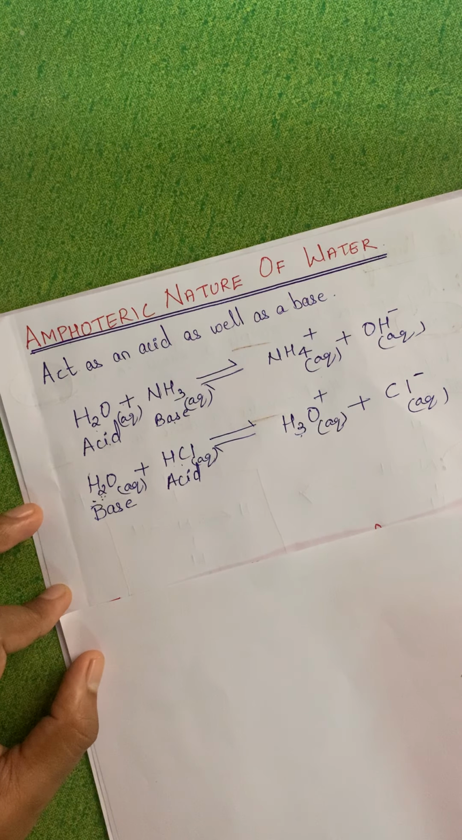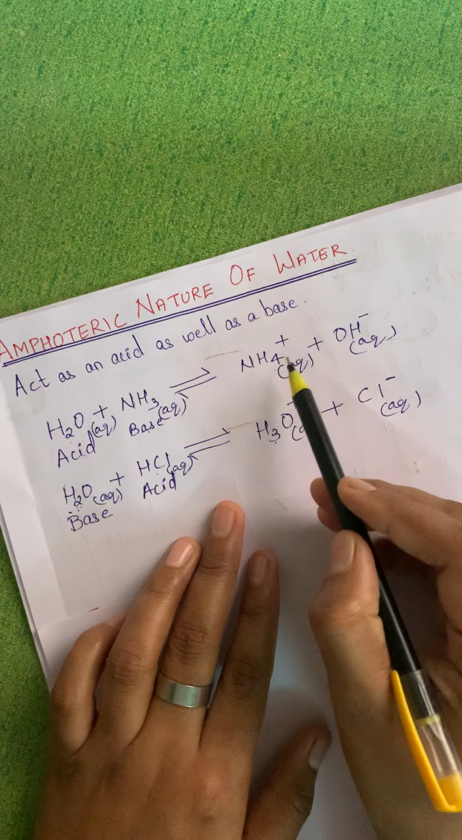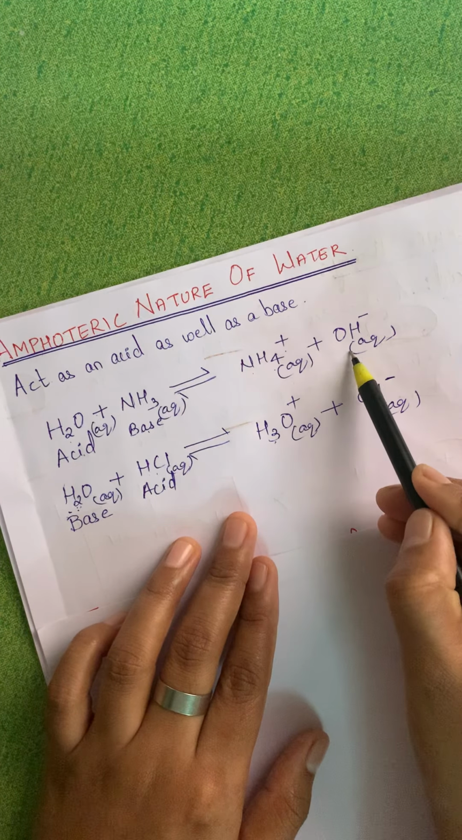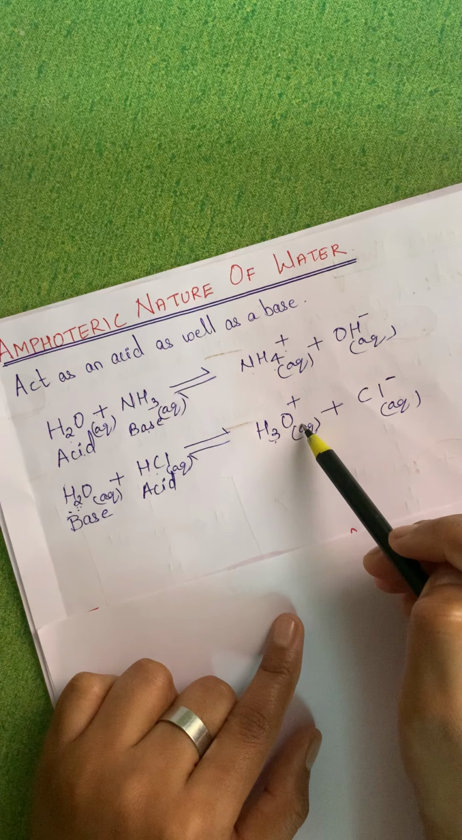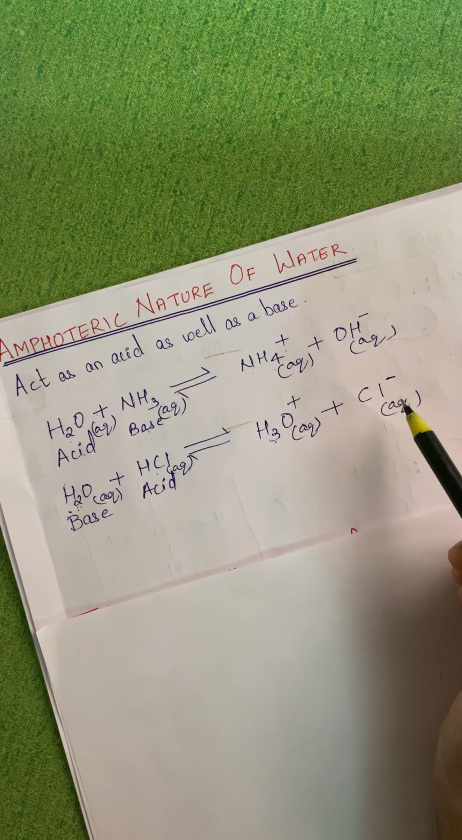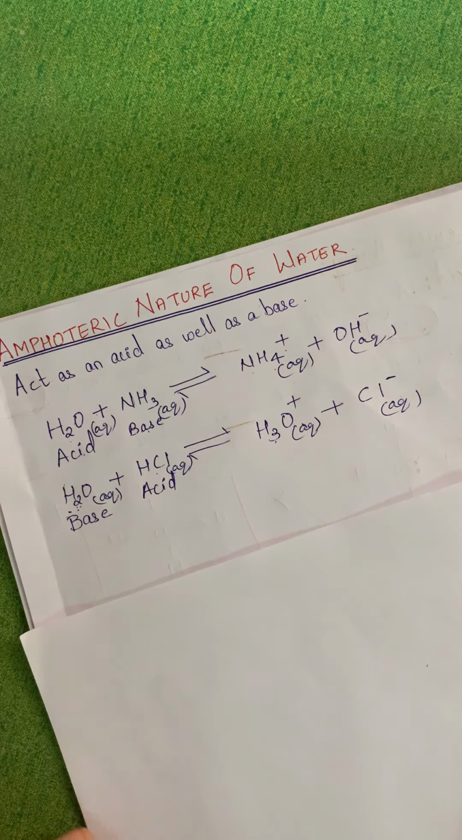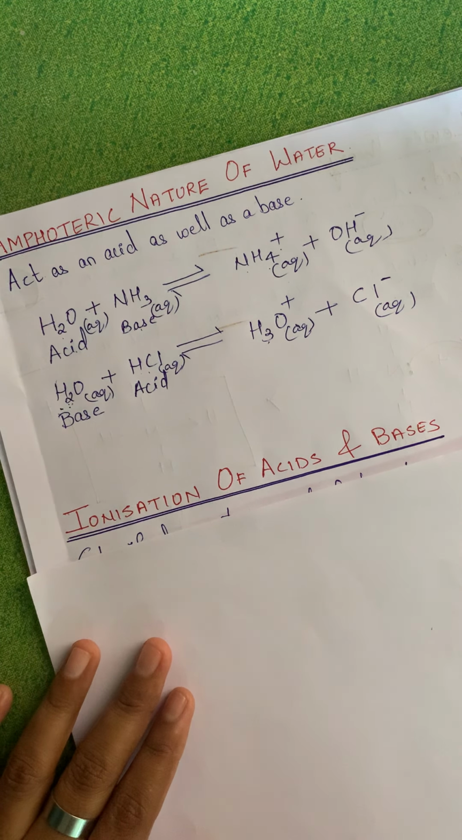Okay, fine. Now NH4 plus is ammonium, OH minus is hydroxide ion, H3O plus is hydronium ion, Cl minus is chloride ion, that you people know. Okay, so next we'll start with ionization of acids and bases.